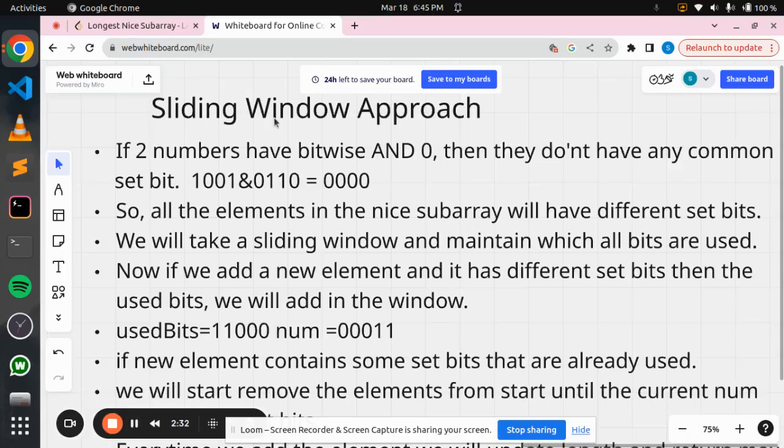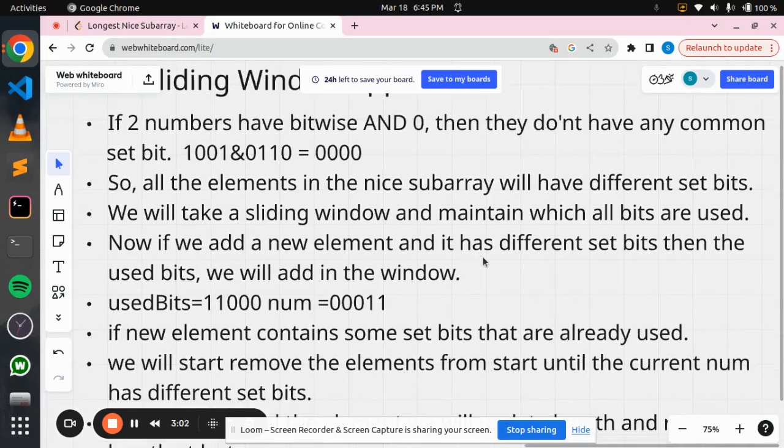Now we'll see the sliding window approach. So if we have two numbers whose bitwise AND is 0, then we can say that they should not have any common set bit. Like these are the two numbers and their bitwise AND is 0, so they don't have any common set bit. If they have any common set bit, then their bitwise AND will not be 0. So we can say all the elements which are present in the nice subarray will have different set bits.